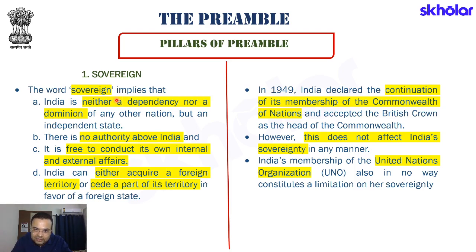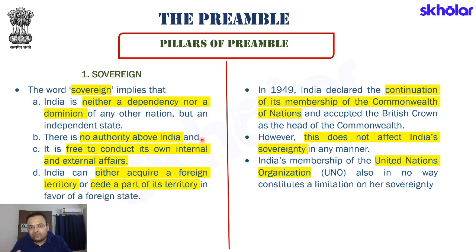So if someone else is trying to interfere in the internal matters, one can clearly say that this is an attack on the sovereignty. I hope you are able to understand clearly what we mean by the word sovereign. India is neither a dependency nor a dominion of any other nation, but an independent state. There is no authority above India. India can take decisions for the people of India, and India does not need to ratify its decisions from any other authority.